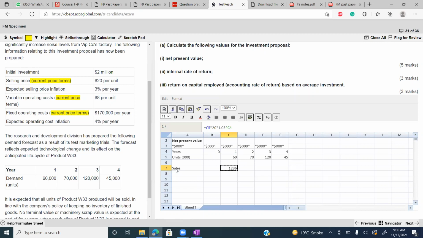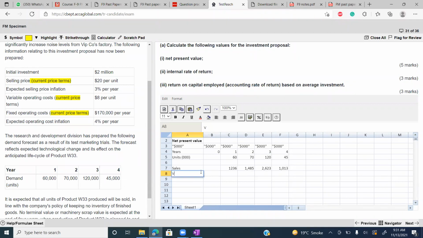And then copy this into the next cells. Second is number of units into selling price into 1 plus inflation raised to power 2. Third is number of units into selling price into 1 plus inflation raised to power 3. So that's how you will calculate the sales.